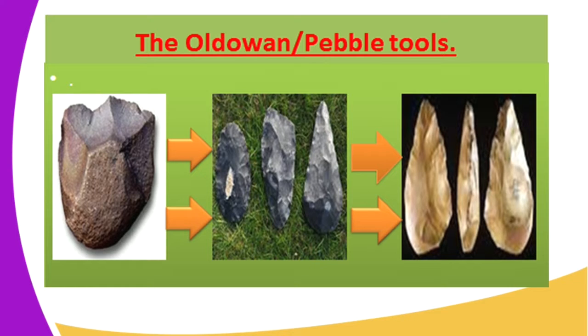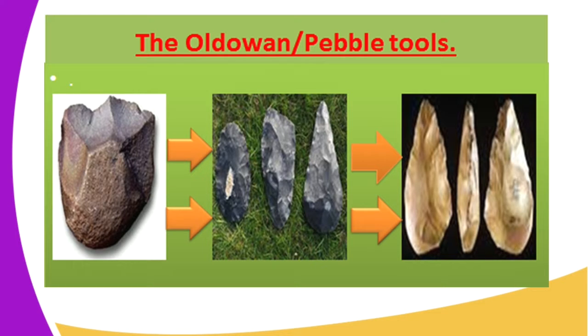I said the stone tools of the early man during the first phase were known as the Oldowan tools or the Pebble tools. The Oldowan tools were first found in the Olduvai Gorge in the year 1911, by a person called Katwinkle. Further excavation and research by Mary Leakey and Louis Leakey gave good examples of tools. They were known as the Oldowan tools because of the place where they were excavated, the Olduvai Gorge.